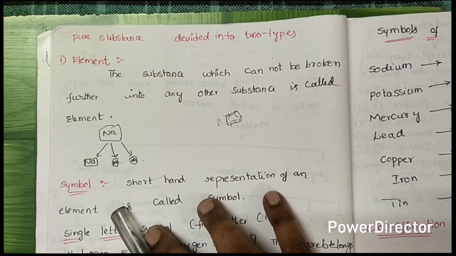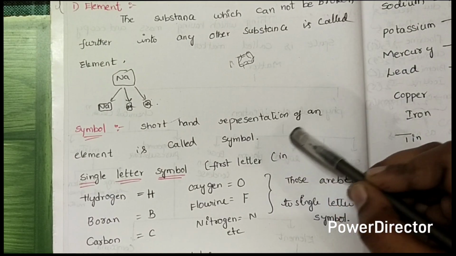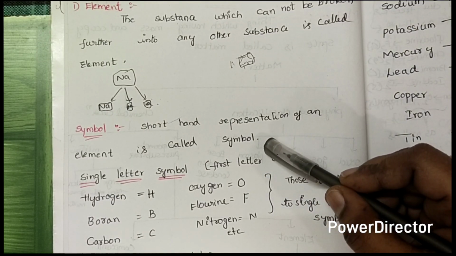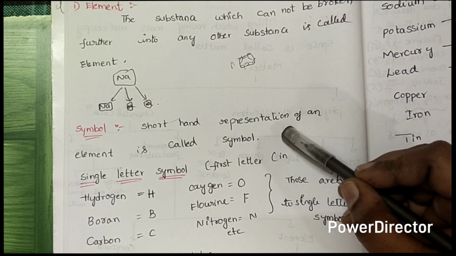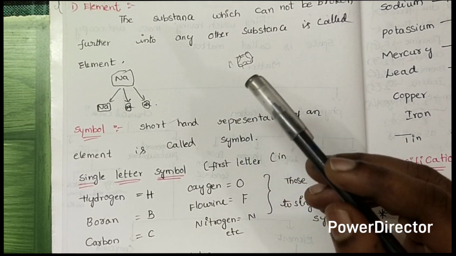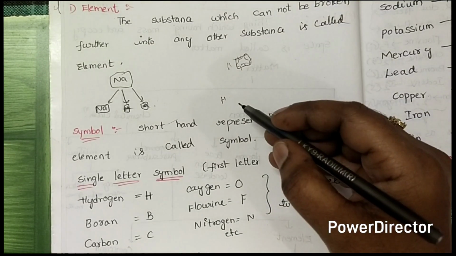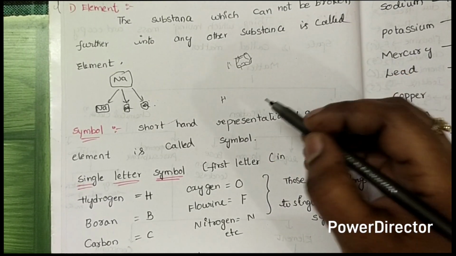And next one is the symbol. What is a symbol? The symbol is the shorthand representation. The shorthand representation of an element is known as a symbol. For example, I take hydrogen. Hydrogen can be represented as H. And helium I can take shorthand as He.